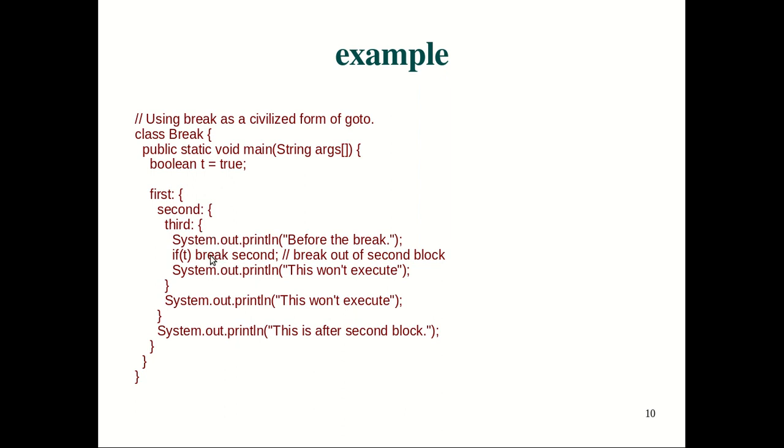So this is going to terminate the execution at this point and jump the control from here to the second level, wherever it is. If you mention first here, it will ultimately jump to the first level. So two or more blocks, not necessarily one block, can be skipped by mentioning the break label.